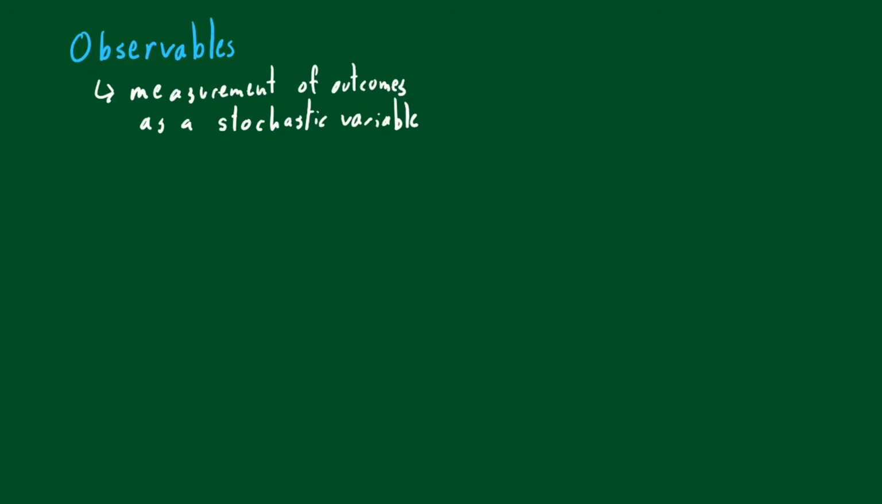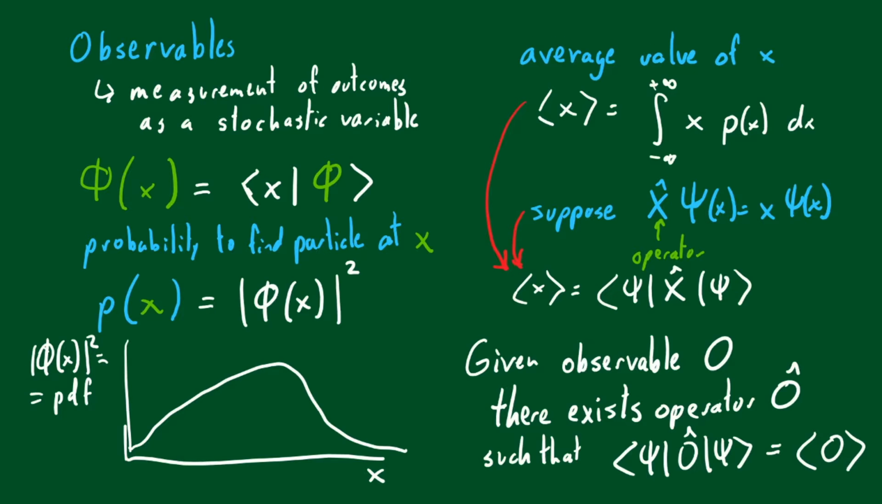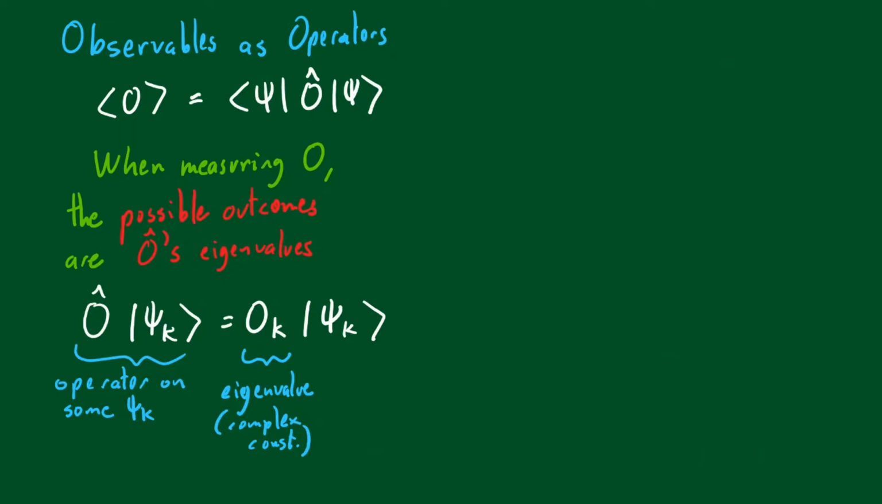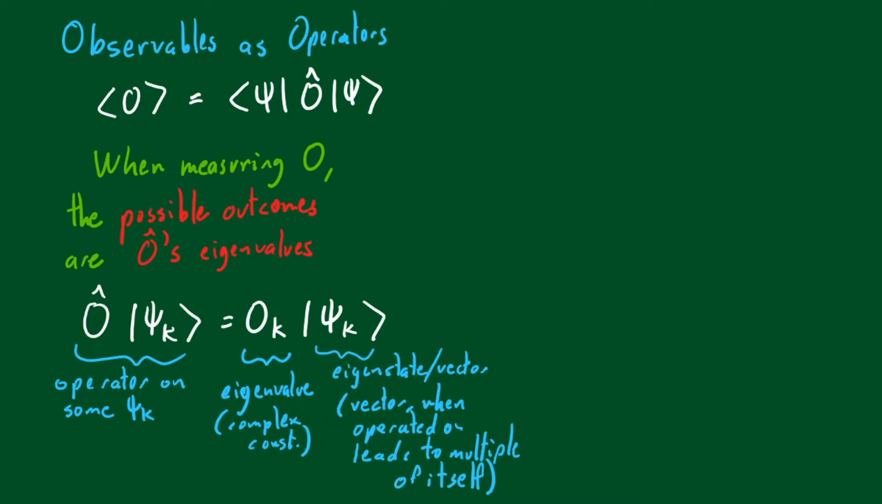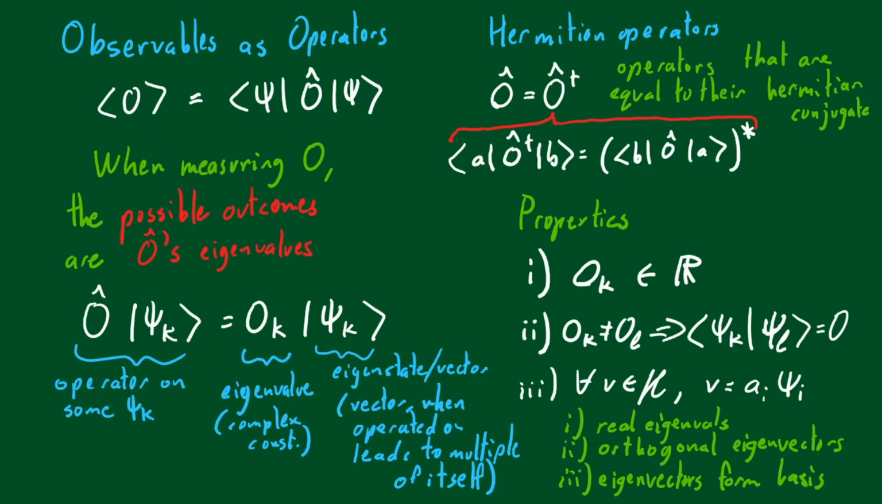Observables, outcomes of measurements in real life, produce stochastic variables. States are wave functions which describe the probabilities of any one outcome. We may assign a unique operator to observables. Possible outcomes are eigenvalues, and states are linear sums of eigenvectors. We will work with Hermitian operators, i.e. equal to their own conjugate, since they have these properties.